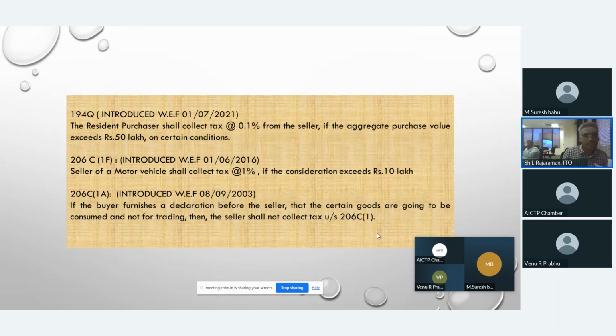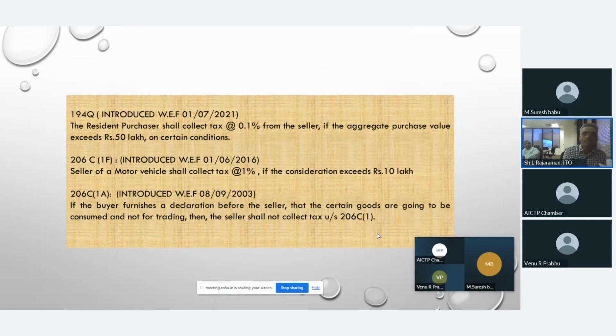206C(1A). This section got introduced with effect from 8th September 2003. This section says, suppose any buyer purchases any goods from a seller, and the buyer furnishes a declaration before the seller stating that certain goods are going to be consumed and not for trading, then the seller shall not collect tax under section 206C(1). Here, very simple.